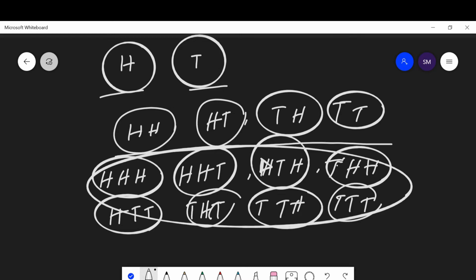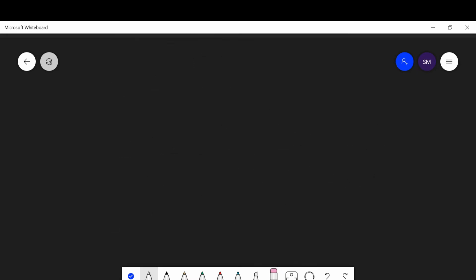Now there is a cubical shape called a dice. When we throw a dice, six outcomes may come out: 1, 2, 3, 4, 5, 6.